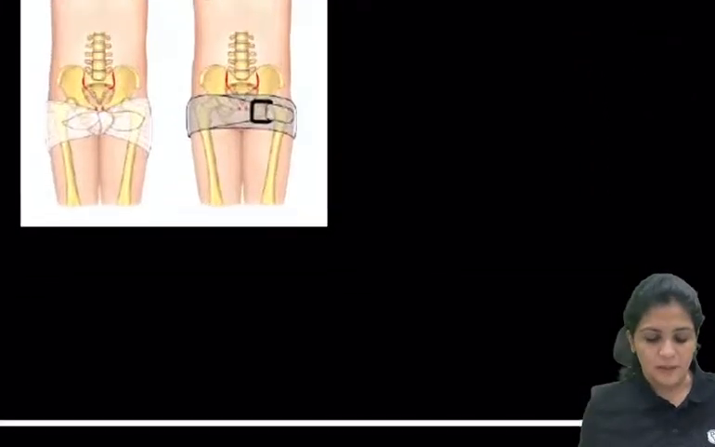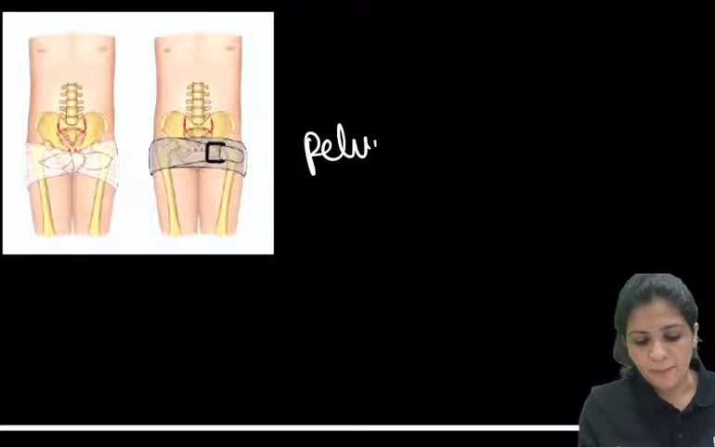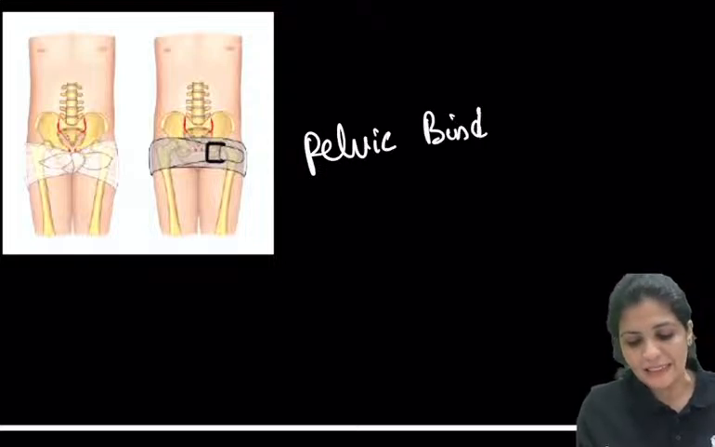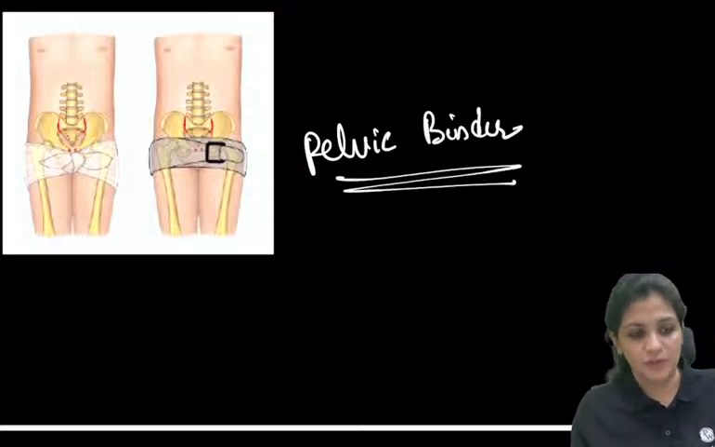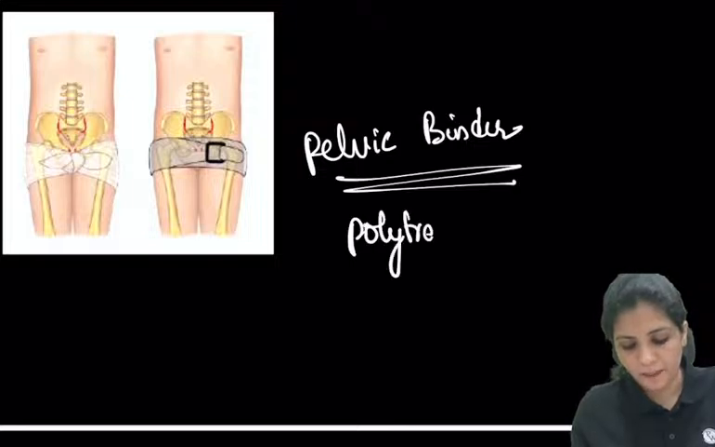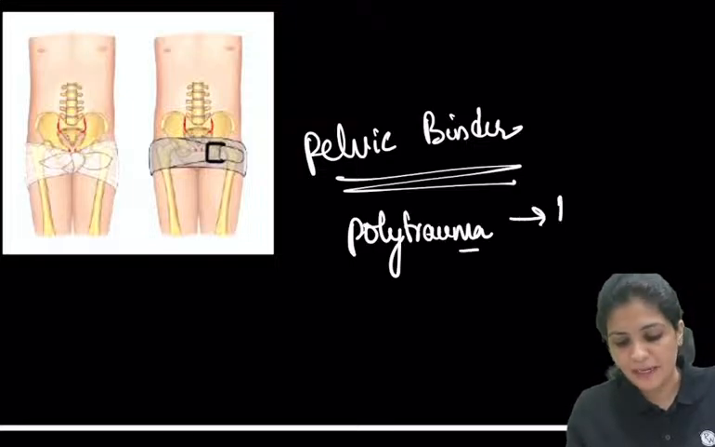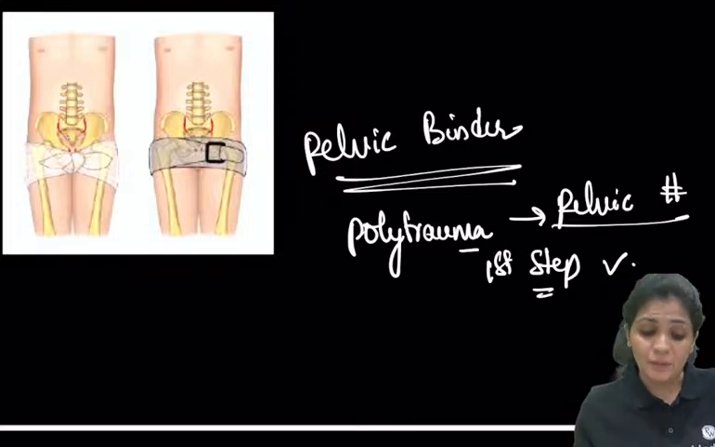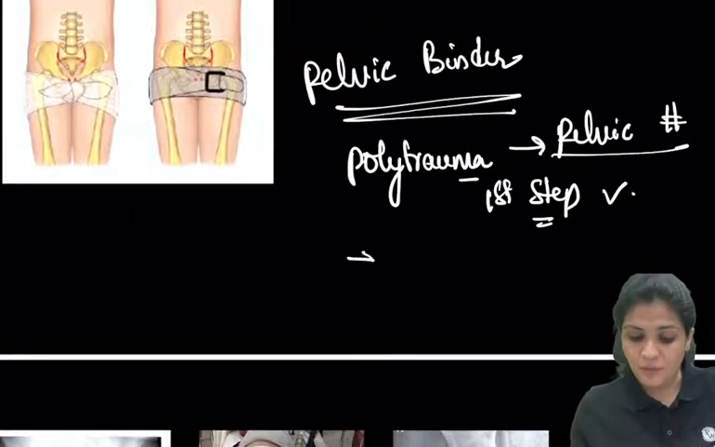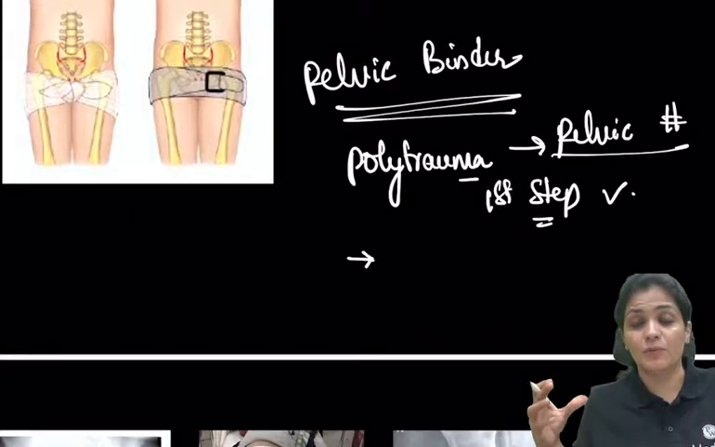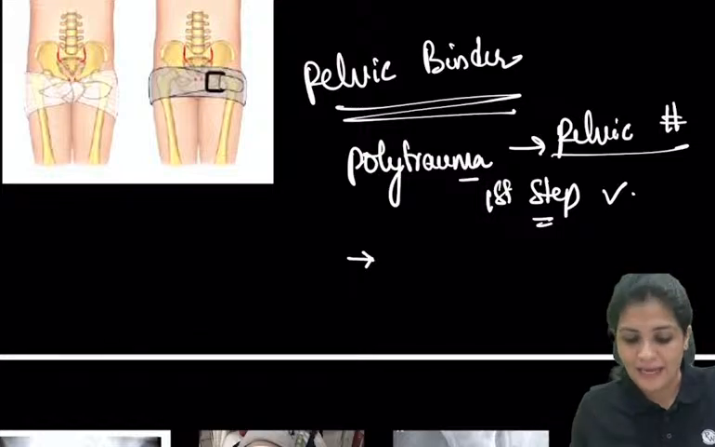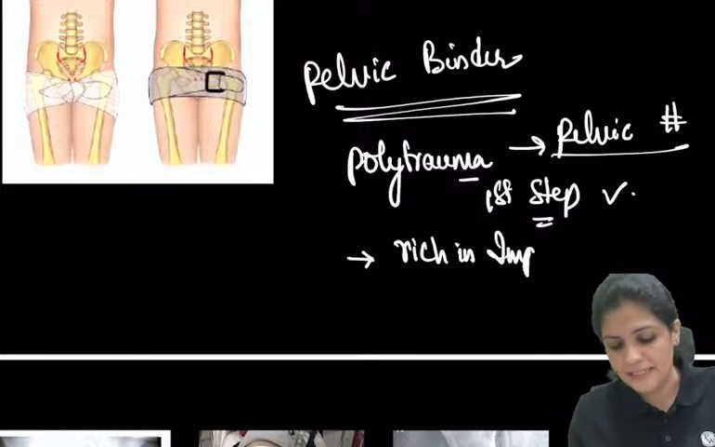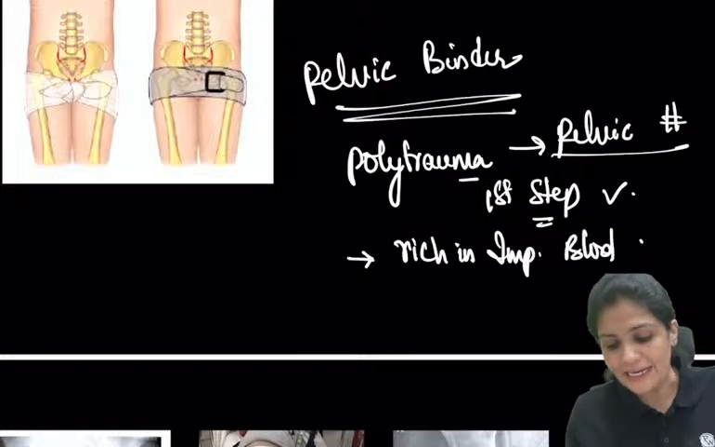And now coming to the lower limb. So what is this? This is the pelvic binder. This was asked in the NEET PD. So here the patient has come with polytrauma, and you're suspecting a pelvic fracture. What is the first step for stabilizing this patient? The pelvis is a bone which protects various organs, and it is rich in important blood supply, such as your iliac arteries.